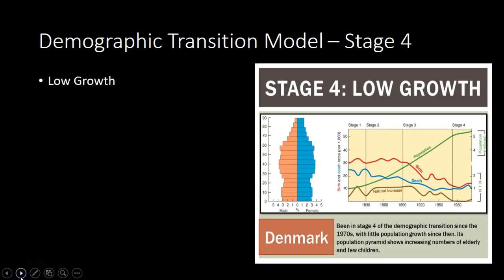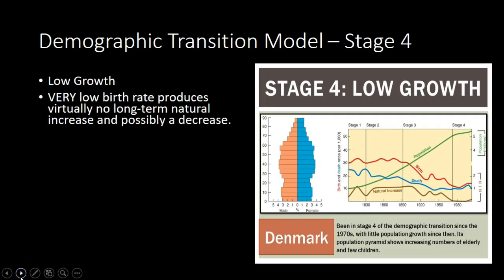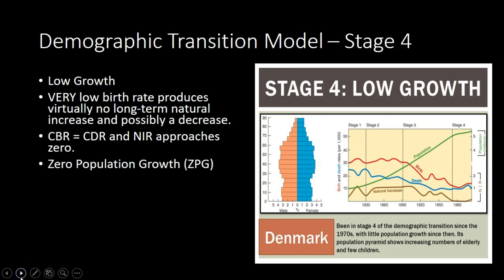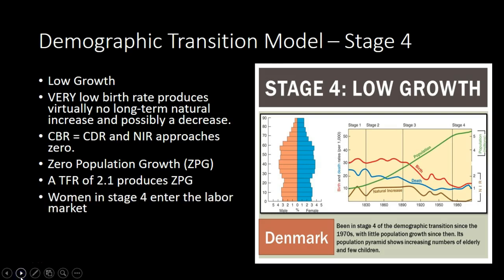Now we're on to stage 4. This is low growth. Very low birth rate produces virtually no long-term natural increase and possibly a decrease. CBR equals CDR and NIR approaches near zero. This is what we call zero population growth. If you have a total fertility rate of 2.1, this could produce zero population growth.